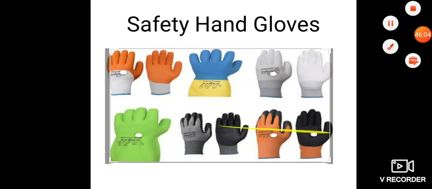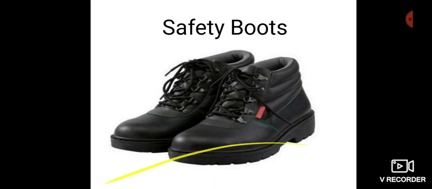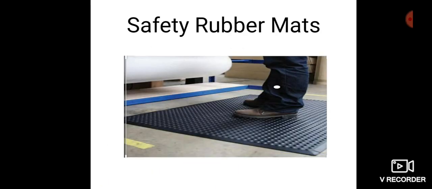Okay, there are 4 types of safety accessories: safety hand gloves, safety boots, safety goggles, and safety rubber mats. Okay, thank you.